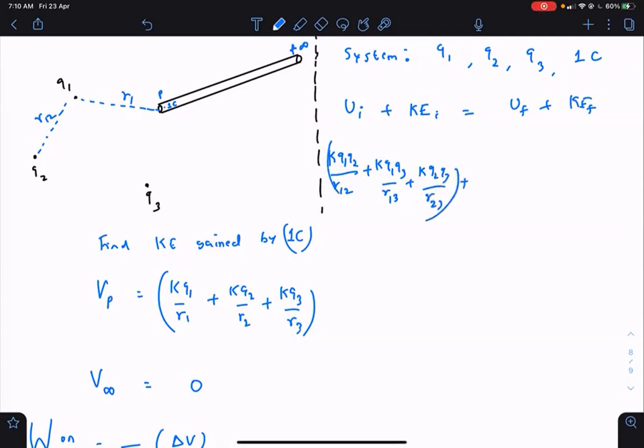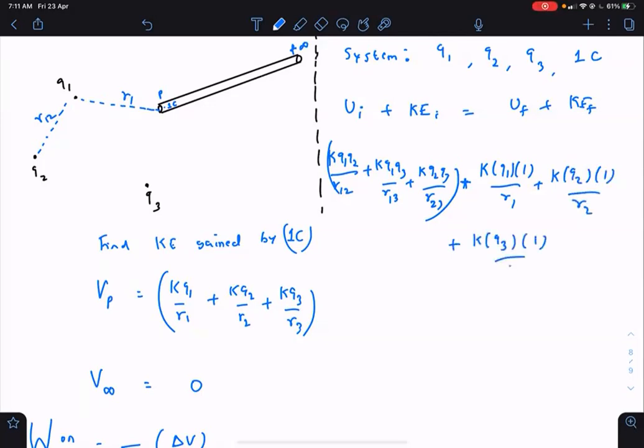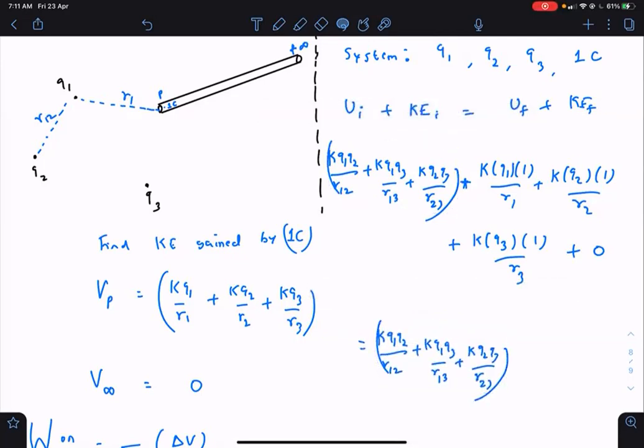This plus energy for their interaction with 1 coulomb: K Q1 into 1 coulomb by R1 plus K Q2 into 1 coulomb by R2 plus K Q3 into 1 coulomb by R3. And initial kinetic energy is 0. Finally, 1 coulomb has gone to infinity. So you'll write K Q1 into 1 coulomb by infinity, and the other two terms are also 0, plus half mv square. Anyway, the self energy terms get cancelled out.